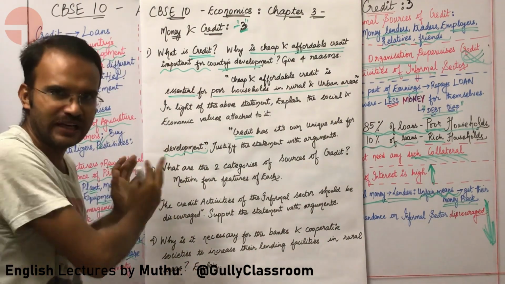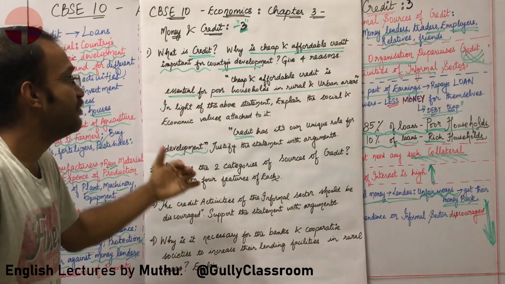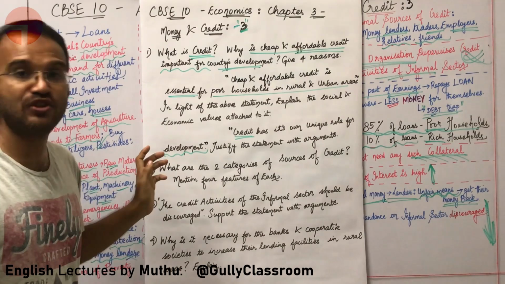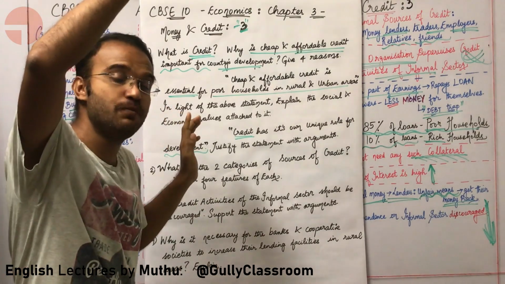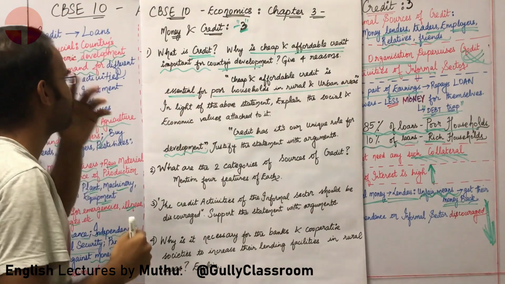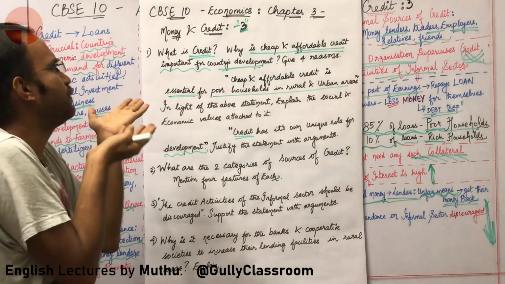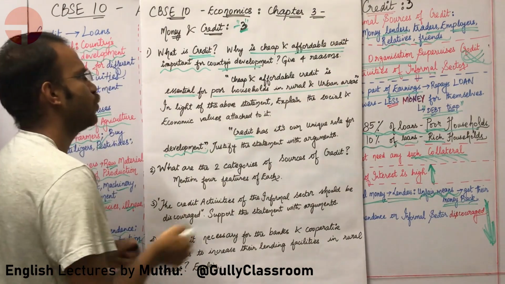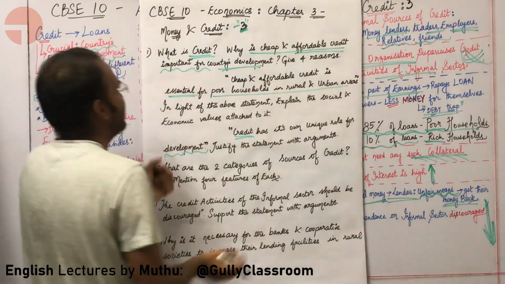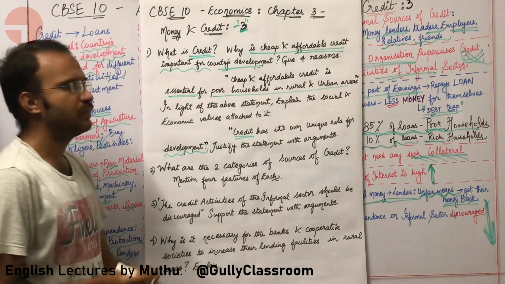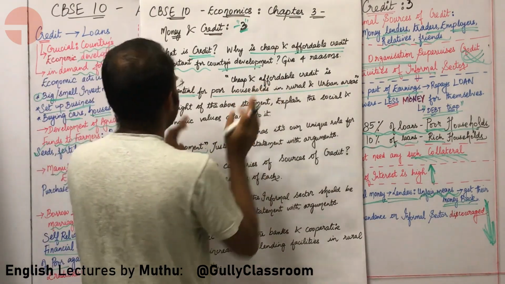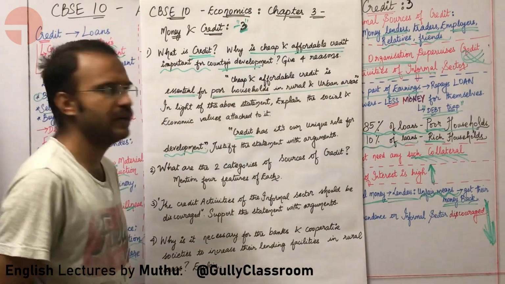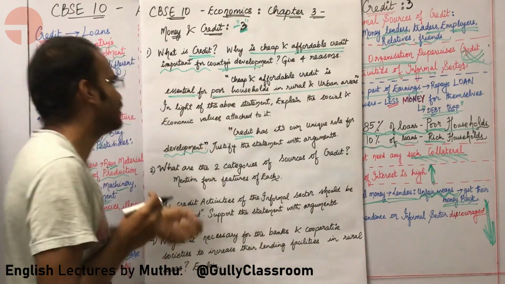Before we get into the lecture, let us look at some questions which are very commonly asked in the CBSE board exams from this particular lecture. What is credit? We will simply write the definition of loan or credit. Why is cheap and affordable credit important for the country's development? Cheap and affordable credit is essential for poor households in rural and urban areas. How are we going to validate this statement?